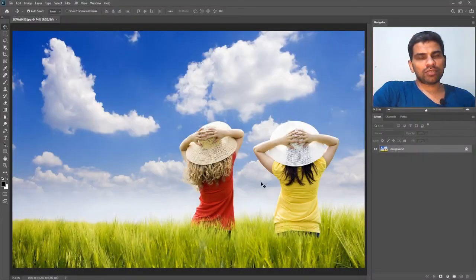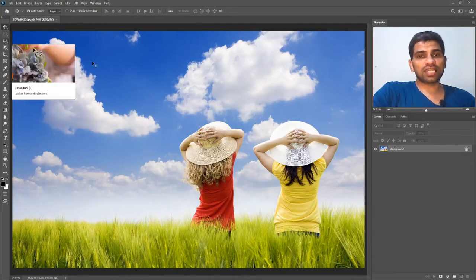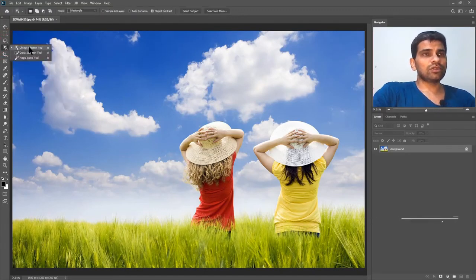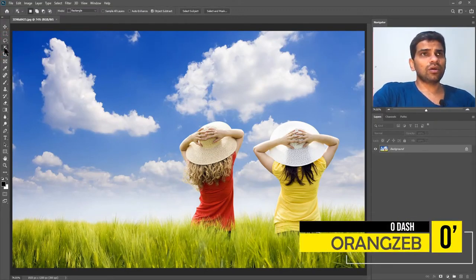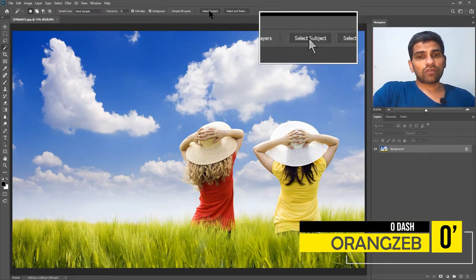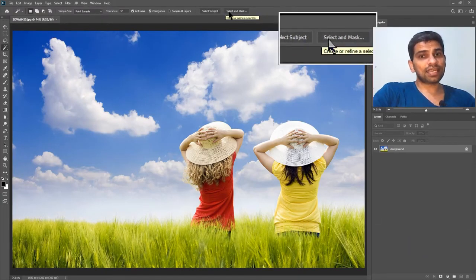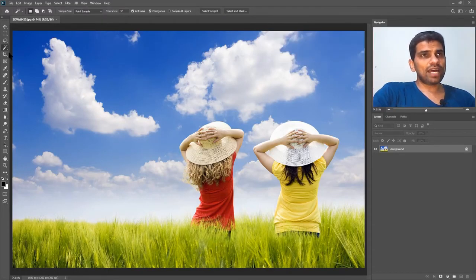Okay, we are back in Adobe Photoshop. So as I told you earlier, you can use the Select Subject button in the options bar by selecting any tool in this group, like Object Selection tool or the Quick Selection tool, or even the old, good and classic Magic Wand tool. Both of these buttons will appear at the options bar, Select Subject and Select and Mask. Remember, Select and Mask is there for fine-tuning your selection. So now we will move back to the new tool, Object Selection tool.